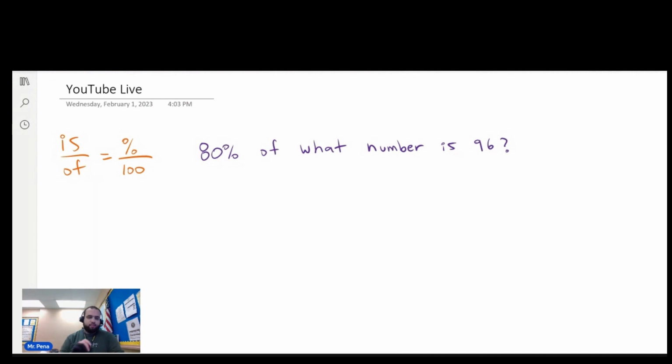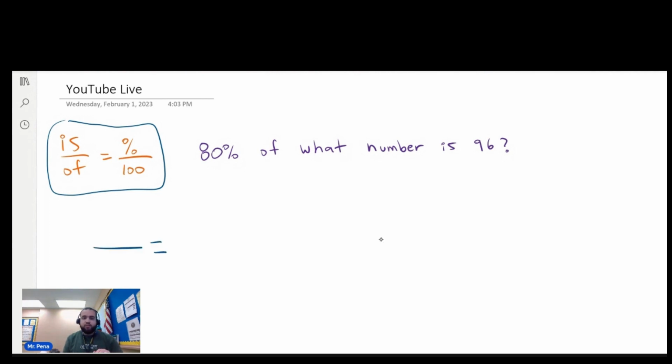Here we have find the whole given a part and the percent. This is sixth grade mathematics. So here's the question. 80% of what number is 96? And notice how over here I put it in orange. This is going to be our formula for the rest of the video.